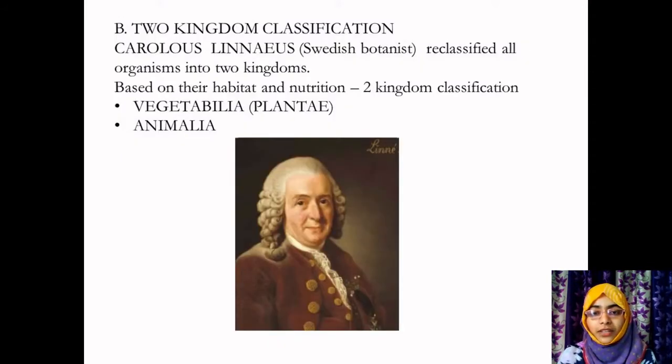In two kingdom classification, we will be studying about Carolus Linnaeus, a Swedish botanist, around 1735. Who is Carolus Linnaeus? We studied in the first chapter that he is the scientist who discovered binomial nomenclature.